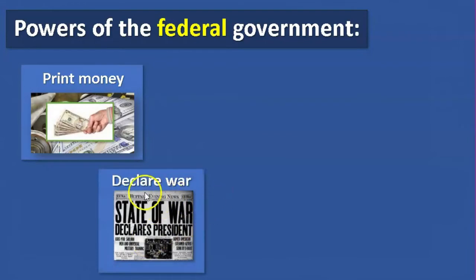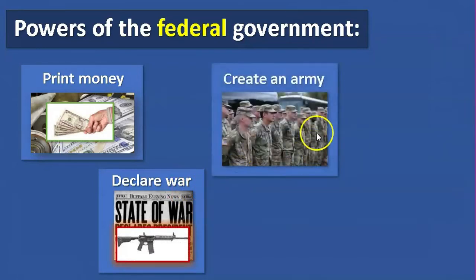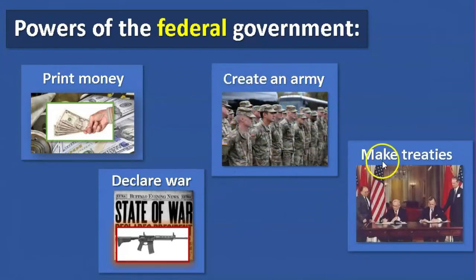The government can declare war against another country. The federal government may create an army of people. And the federal government can make treaties. That's to sign agreements between our country and other countries. There's the United States president and the Russian president.